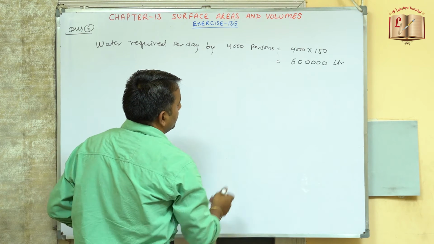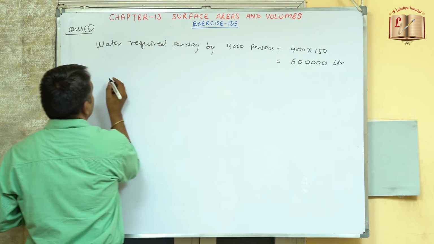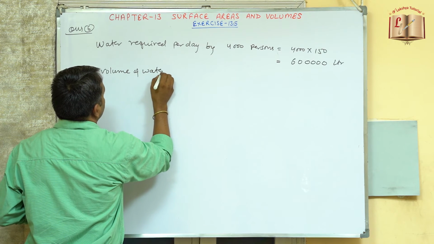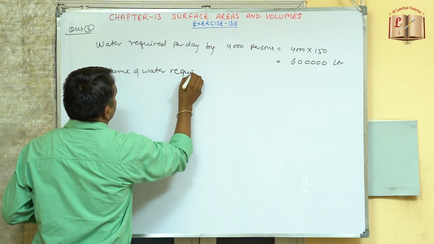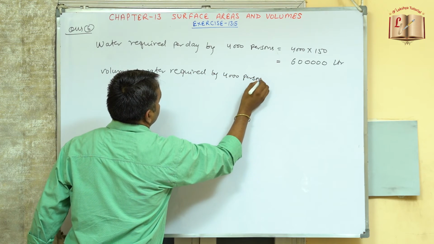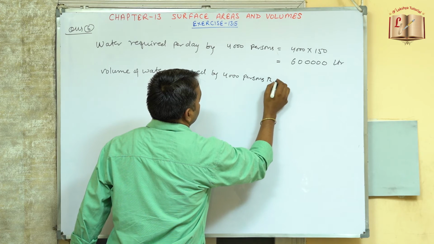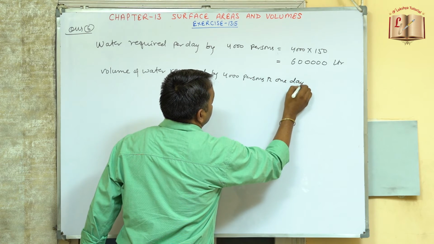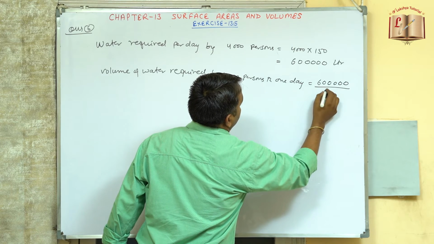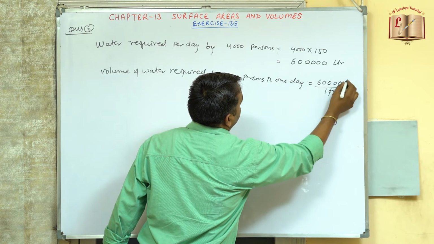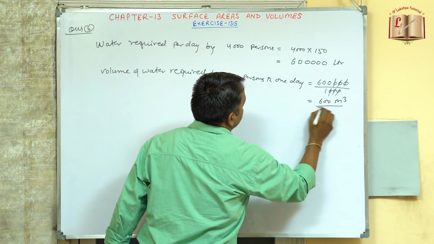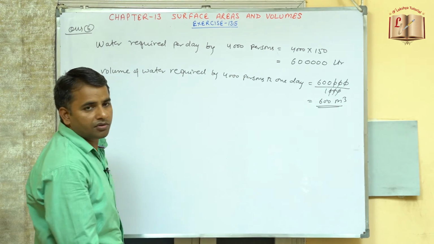Now if we want to make it into meter cube, so the volume of water required by 4,000 persons in one day can be equal to 60 with 4 zeros divided by 1000. So this is equal to 600 meter cube. So this is now 600 meter cube required.